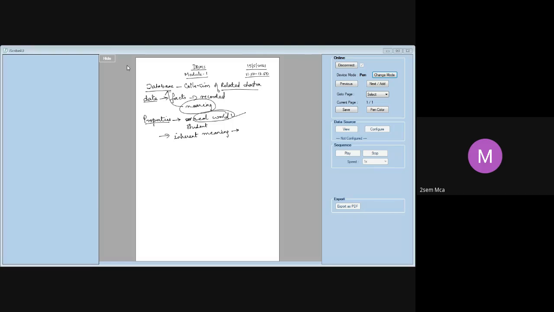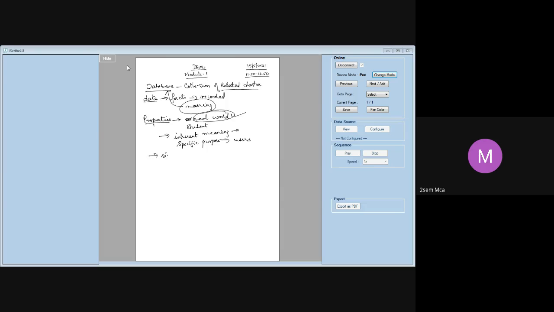And a database is always designed, built, and populated with data for some specific purpose. If you're designing a database, it is done for some particular purpose which is used by some particular users. Okay, and it will have its own applications wherein you are going to use that particular database. So this is what we call or define as a database.